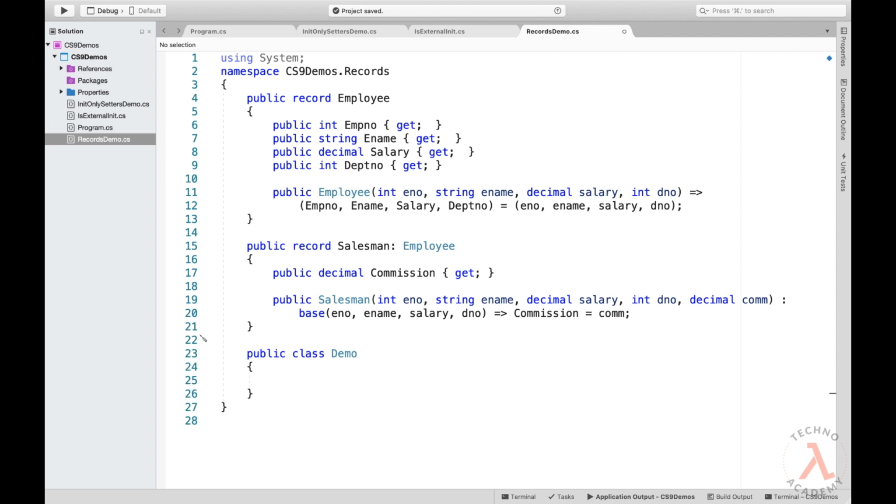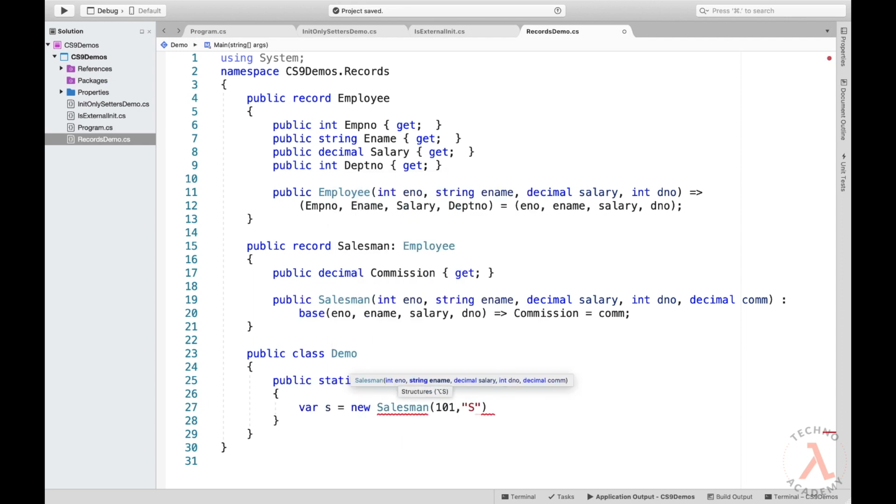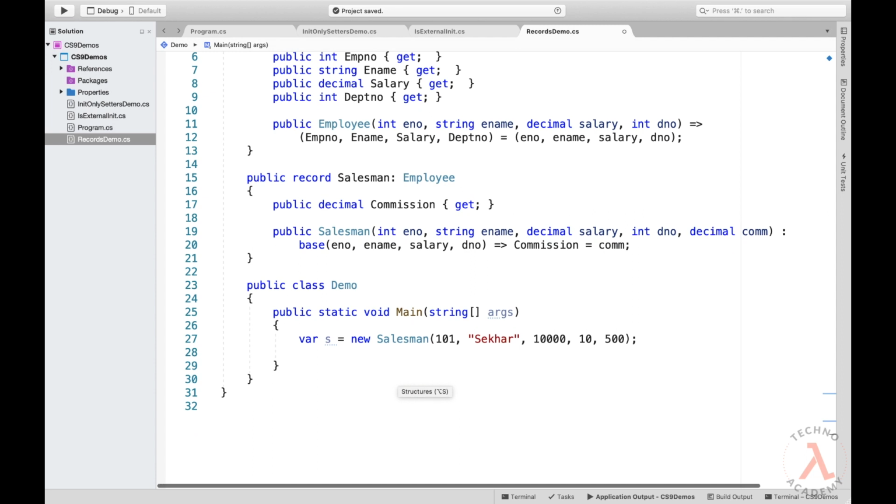Now let me define an entry point and let us create an instance for the record Salesman. So let me type in var s equal to new Salesman of 101, Shaker, 10,000, 10, 500. Now let me try to change the employee number.